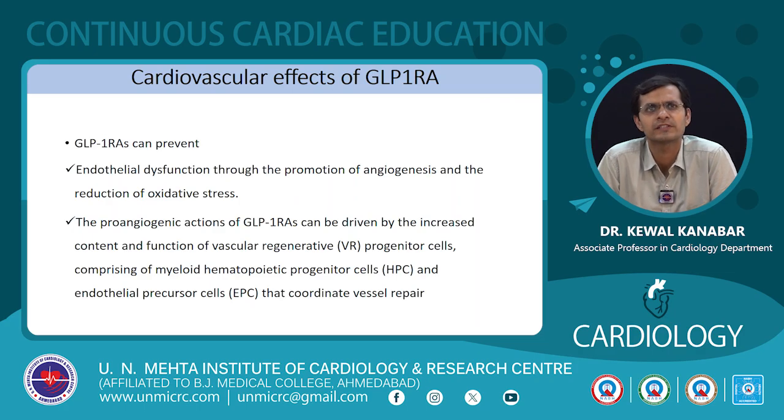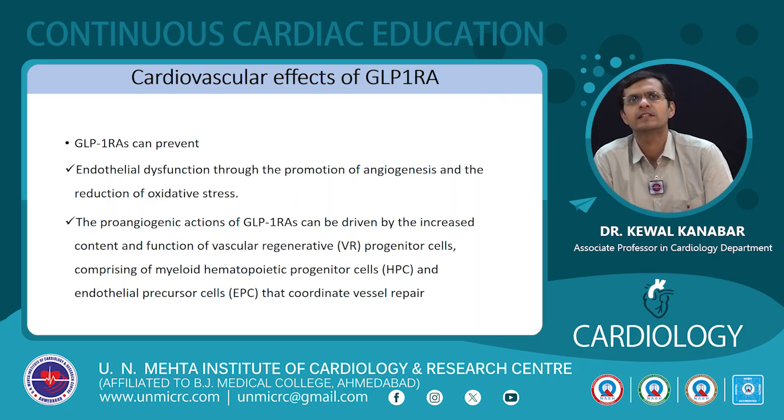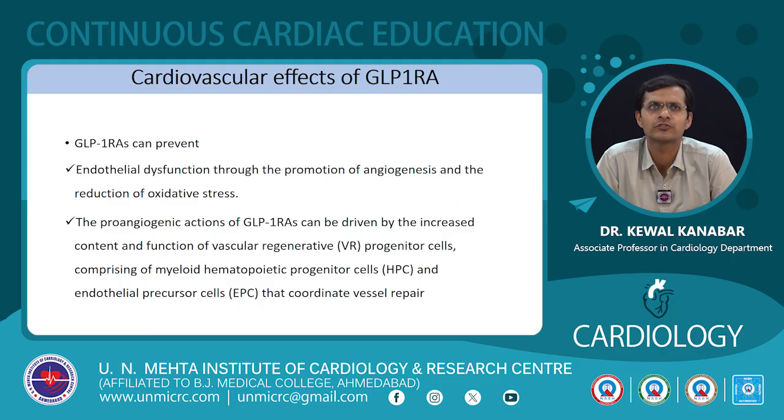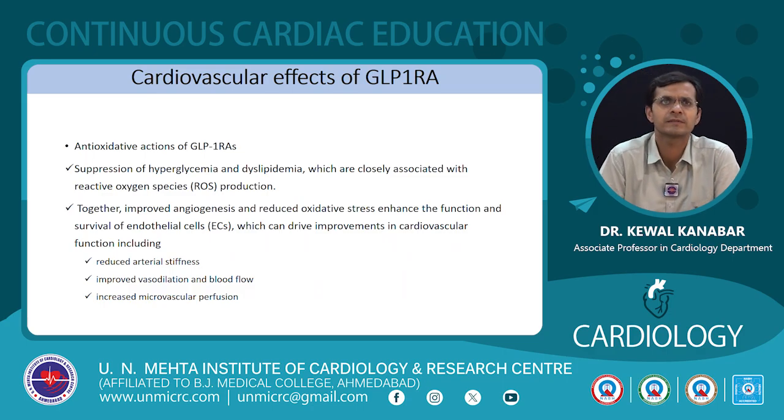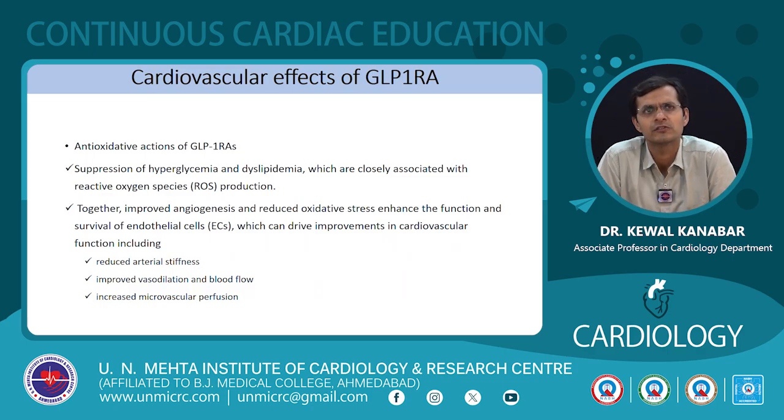So GLP-1 receptor agonists can prevent the endothelial dysfunction through the promotion of angiogenesis and reduction of the oxidative stress. The proangiogenic effects are mainly driven by the regenerative progenitor cells, consisting mainly of the hematopoietic progenitor cells and the endothelial precursor cells, and the antioxidative actions of GLP-1 receptor agonists. We also have suppression of hyperglycemia and dyslipidemia, which are associated with reactive oxygen species production.